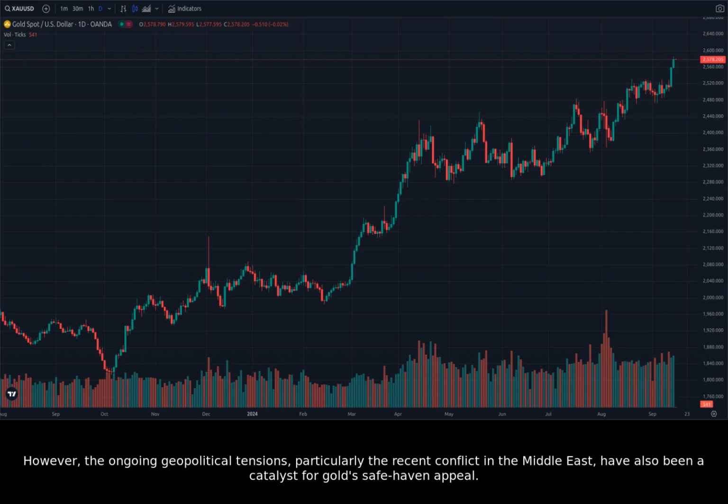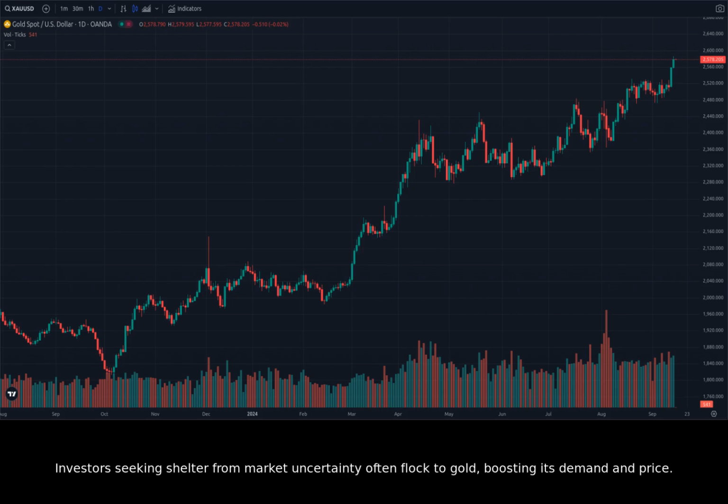However, the ongoing geopolitical tensions, particularly the recent conflict in the Middle East, have also been a catalyst for gold's safe haven appeal. Investors seeking shelter from market uncertainty often flock to gold, boosting its demand and price.